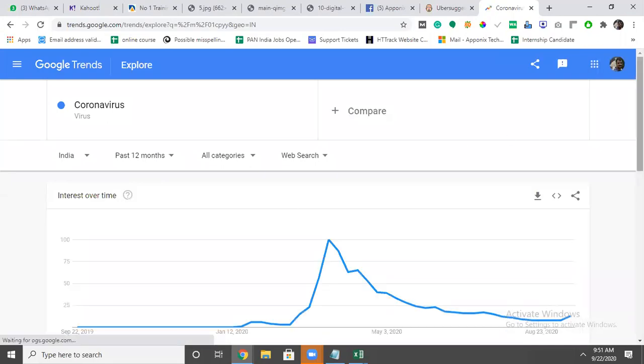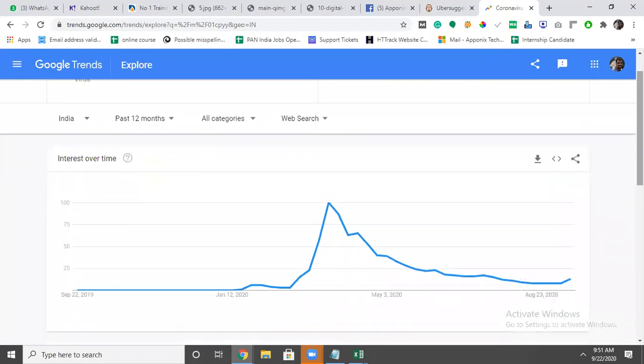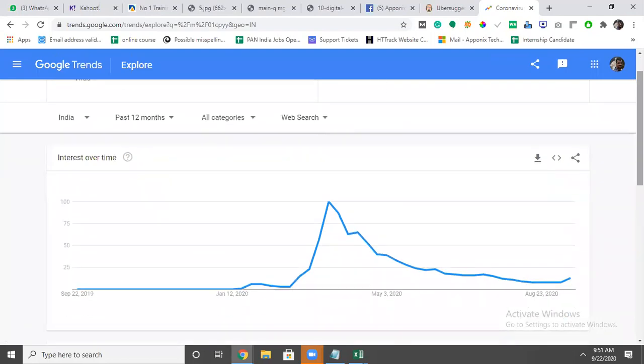You see here, they are showing the last 12 months of data. Corona started in the middle of March, hence it is in the middle of March. Previously it was not there. It was there, but only in China or somewhere, that's why very little search was there in India. But from March, you see, it was completely locked down, so it came up. Now it is coming down, as people have stopped searching the word. This is called a seasonal word.